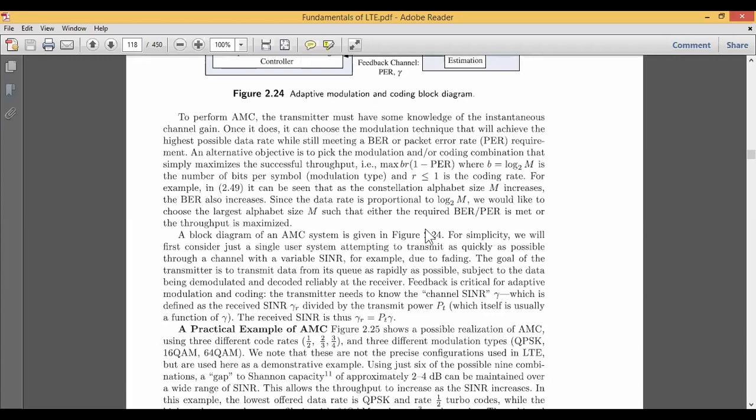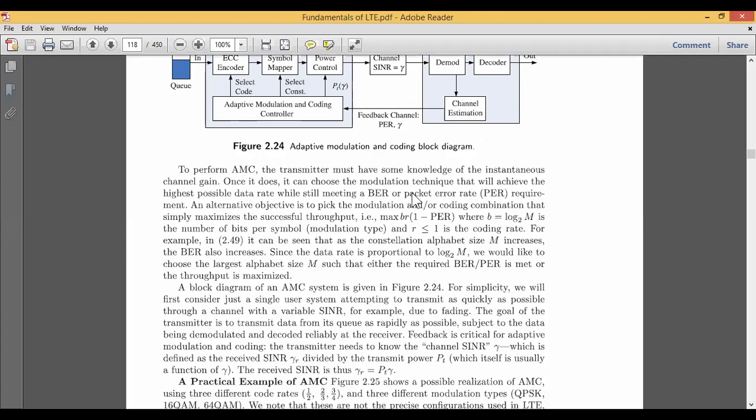Now when you look at this block diagram, we transmit the bits by making use of error correcting codes. It means that we add some coding bits so that when it is received at the receiver it will be properly received. Once it is transmitted, we also need to assure that there should not be any fade, or any high signal to noise ratio or interference problem.